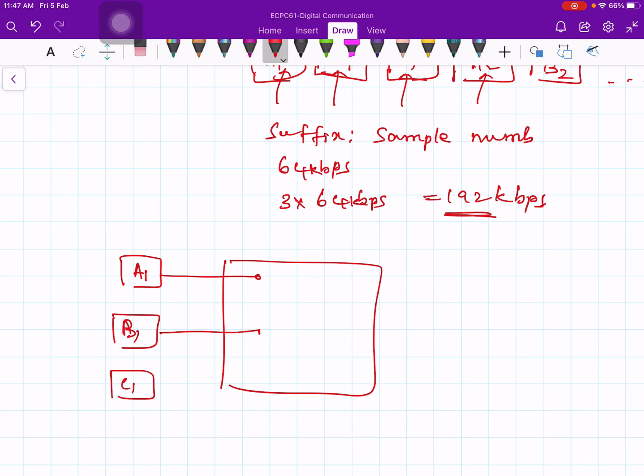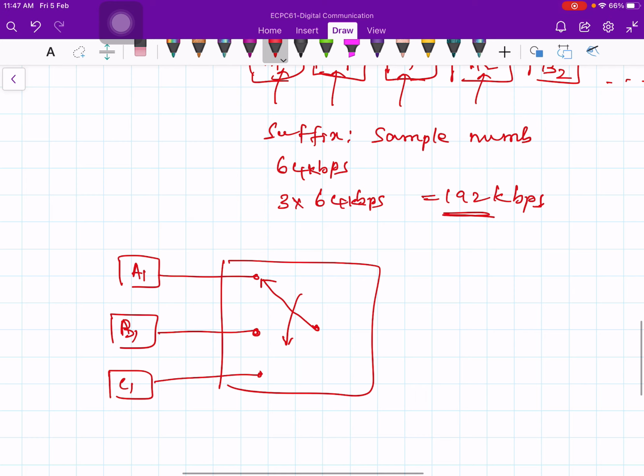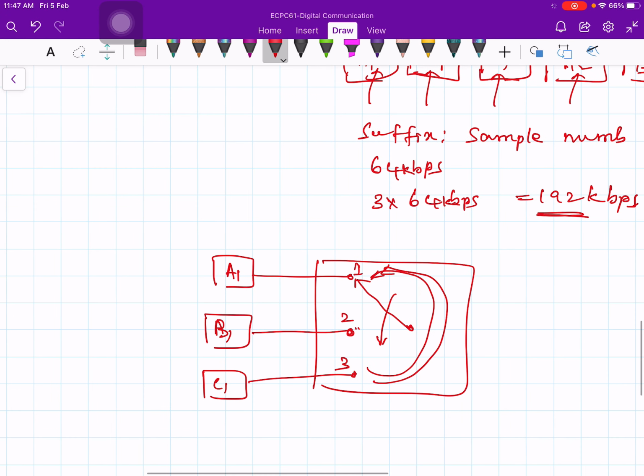You put a commutator. The commutator first connects to A1 and then it rotates, and it comes to 2, 3, and again comes back to 1, 2, 3, and again comes back to 1. This is the first sample of user A, first sample of user B, first sample of user C, A1 followed by the second sample A2.